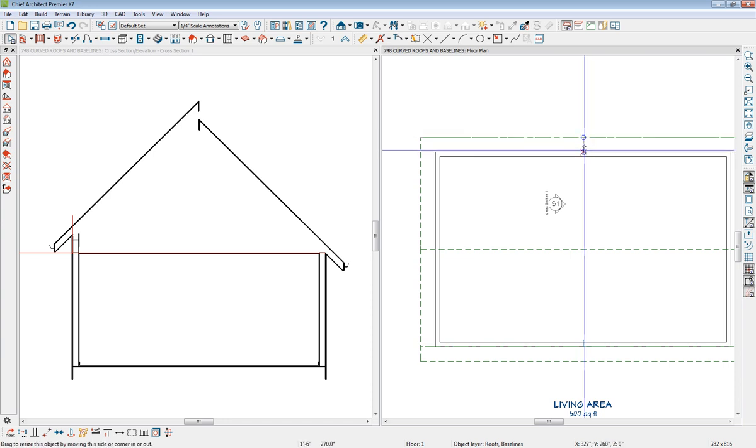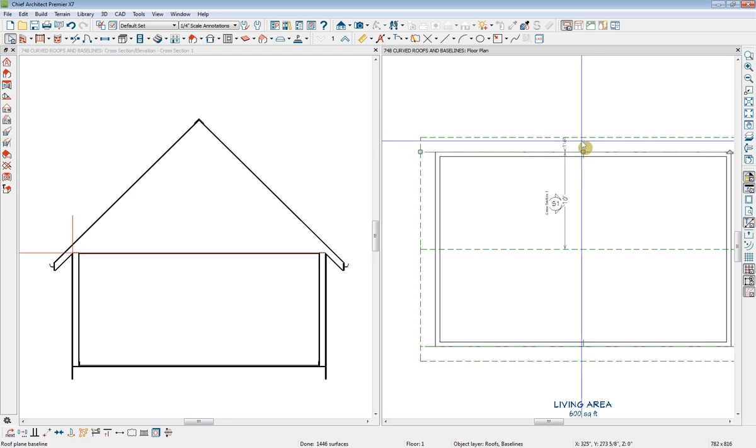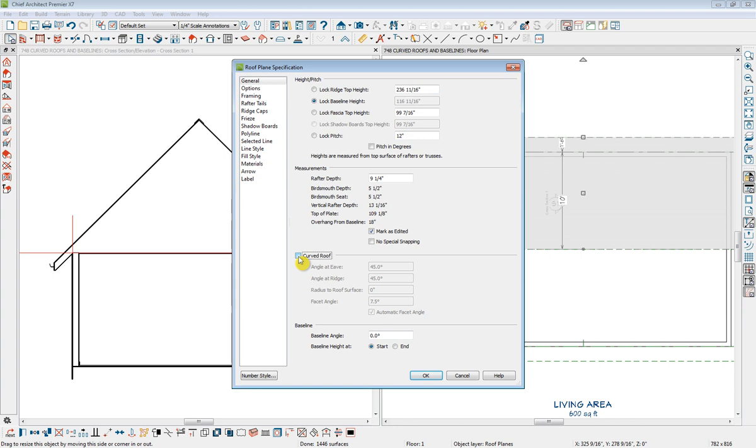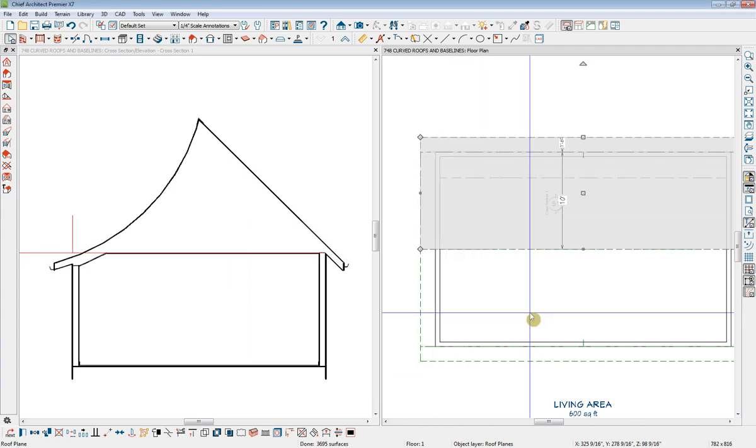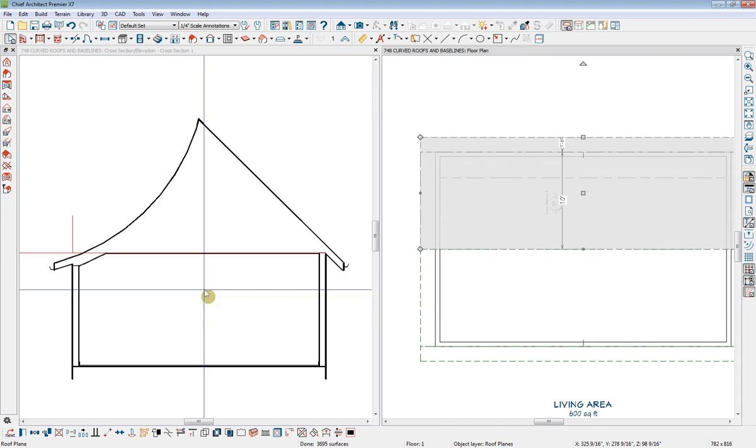I'll move the baseline back to the main layer of the wall, and then we'll select this roof plane and change it to a curved roof with an angle at the eave of 15 degrees. When I click OK now, we can see that the curved roof is cutting into our building. The baseline for the curved roof is out here. It sits as it would for the straight roof plane that has just been curved.